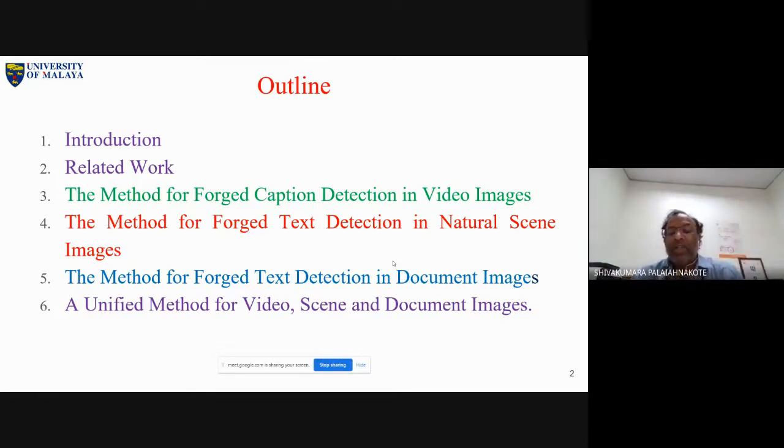So there are two kinds of text information in video images. Subtitles are a caption text, which I define as edited text. We edit this text. This is very, very important. Another text is scene text, which is the original text. So probably we can say it's a part of the image.